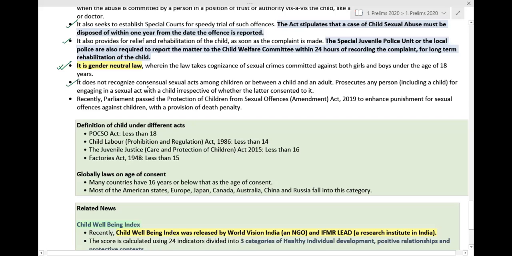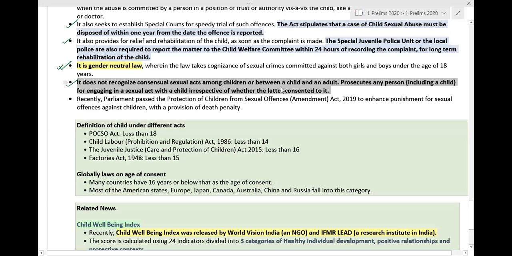Then, it does not recognize consensual sexual acts among children or between a child and an adult, and prosecutes any person, including a child, for engaging in a sexual act with a child, irrespective of the latter's consent to it.